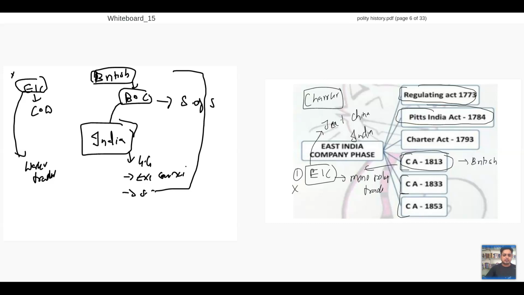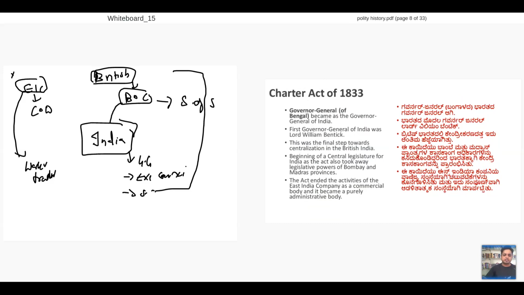So let's start. Charter Act, very important Charter Act, that is Charter Act of 1833. So Governor General of Bengal will become Governor General of India here. Governor General of Bengal will become Governor General of India. So what is the very important thing here? I will start a new window where you can understand many things.